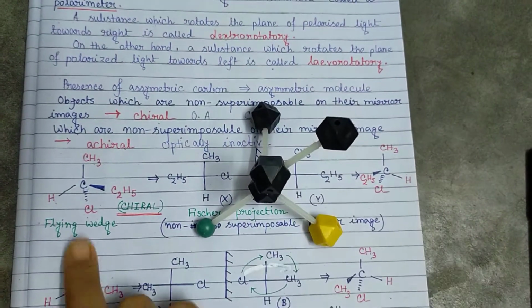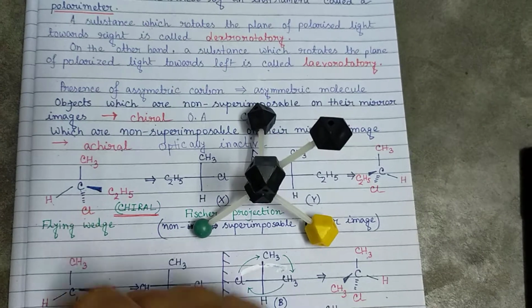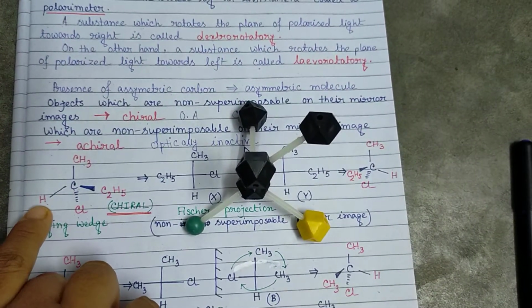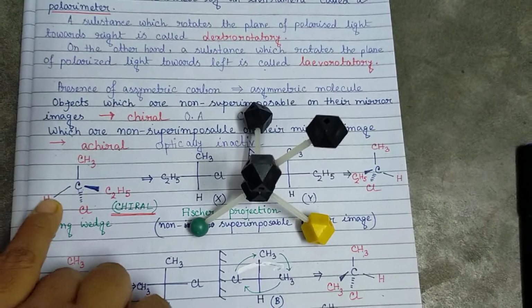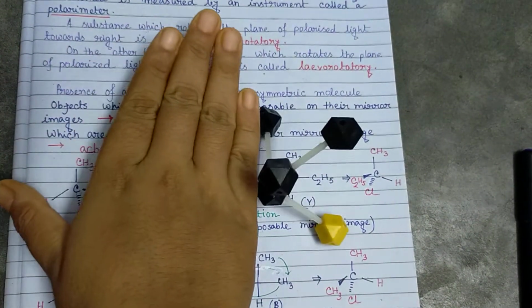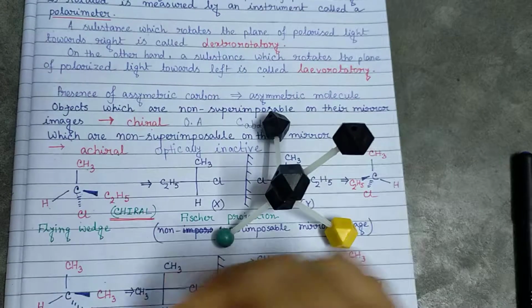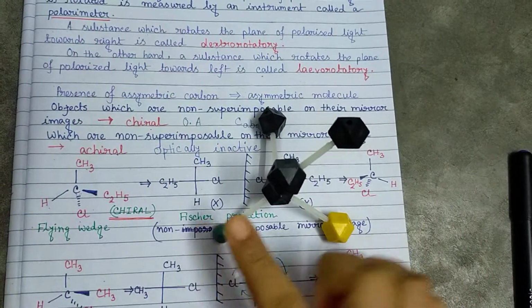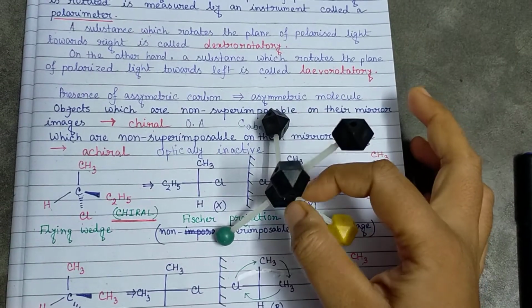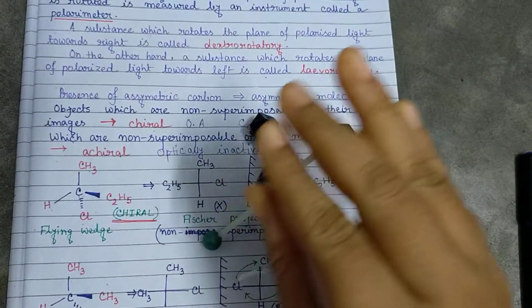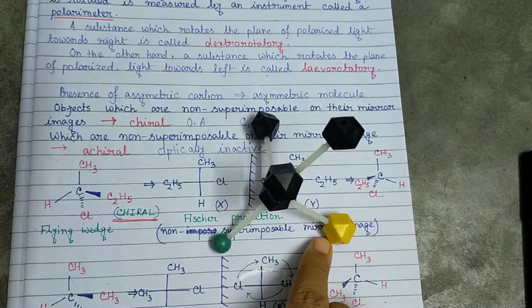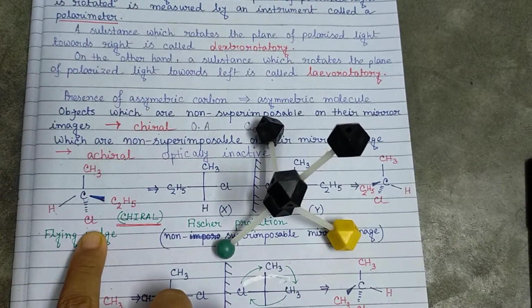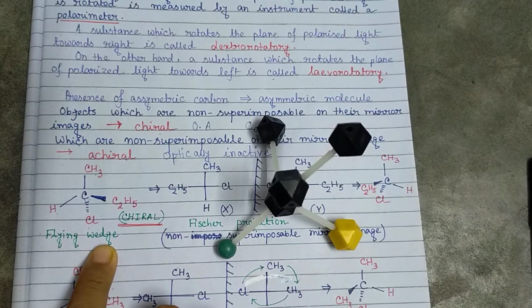So here the structure is written how? Here the methyl, carbon and hydrogen have been taken in one plane. That means the plane is lying like this, where methyl, carbon and hydrogen are in the plane, and with this plane, this ethyl group is on the above side and this chlorine is on the below side. So we have written this in flying wedge configuration.